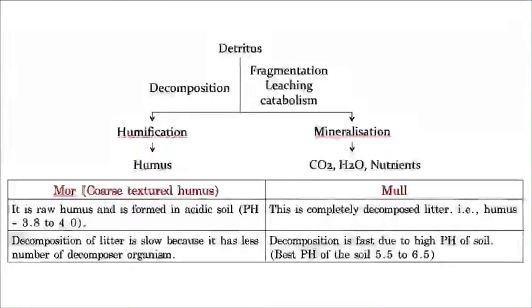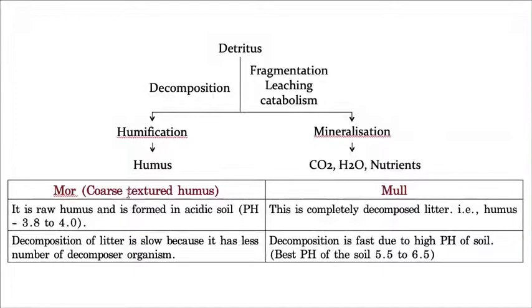It is of two types. The first one is mor, and the second one is mull. What is mor? Mor is a raw humus which is usually formed in acidic soils. Why? Because in acidic soil, the acidic nature is high, so the decomposers, the bacteria and fungi, cannot grow because the soil is highly acidic.